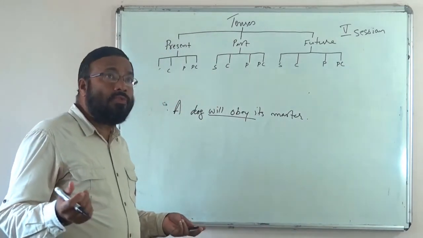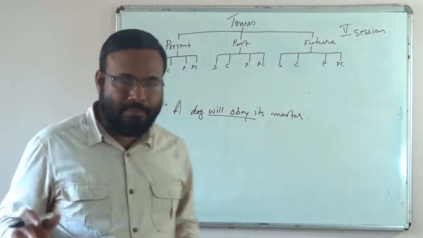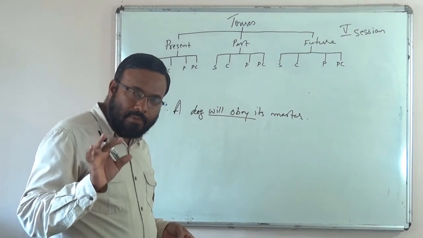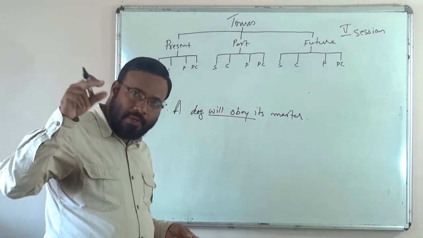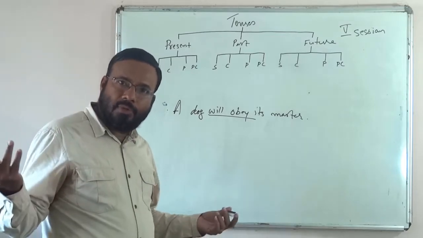When winter goes, spring will come. Do I mean to say that only in future spring will come when the winter goes? No, it happened in the past, it is happening now, in future also it is happening.